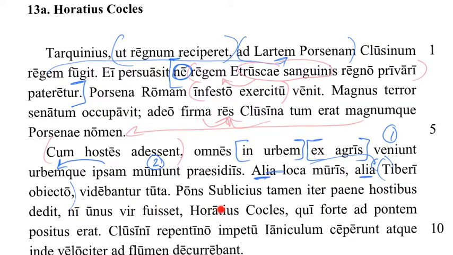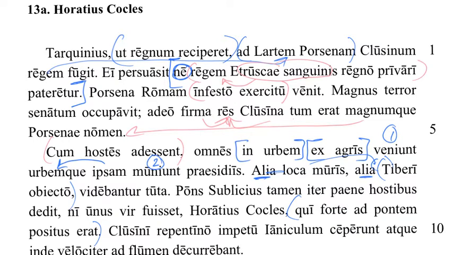And who is that guy? Our hero, Horatius Cocles. Notice that's the name of this chapter. So unless one guy had been there, Horatius, and the Romans apparently got lucky because inside this relative clause we have the word forte, which means in this instance by chance, not fortis, which means strong, which is kind of confusing because we can assume that Horatius was strong, but in this instance it means by chance.